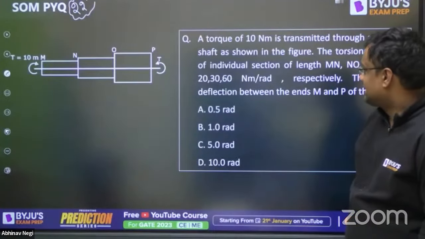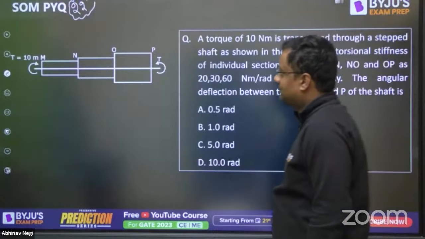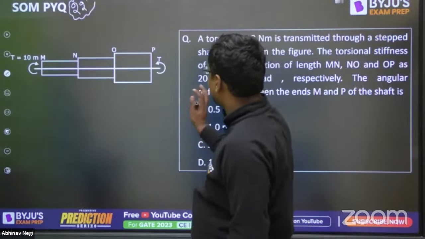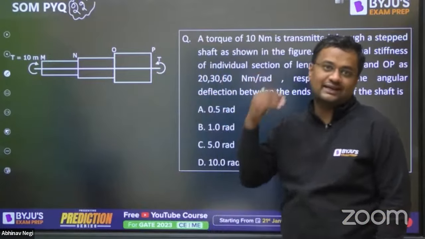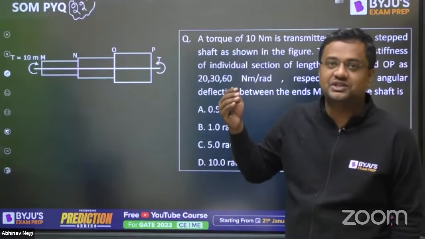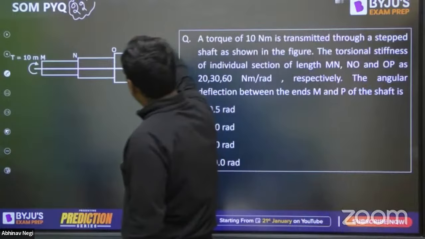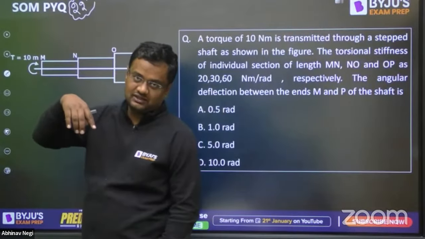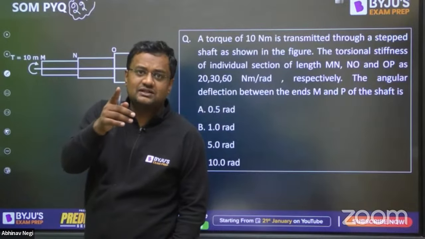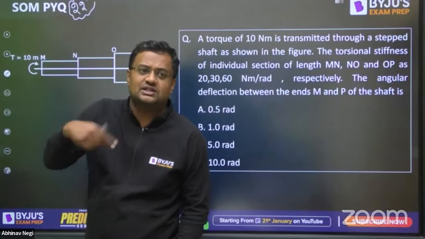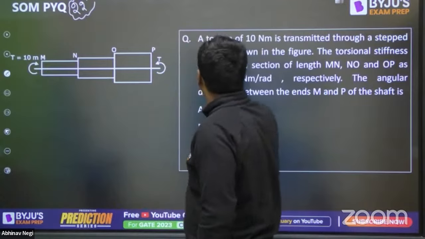Let's do it quickly, friends. Now this question is that the torque is coming T here, so of course the opposite torque will be T from here, so that it is not rotating like a sugarcane juice machine. If that T is here, that T will be in the opposite direction. Guys, if both T are in the same direction, then there will be no twist, there will be rotation.